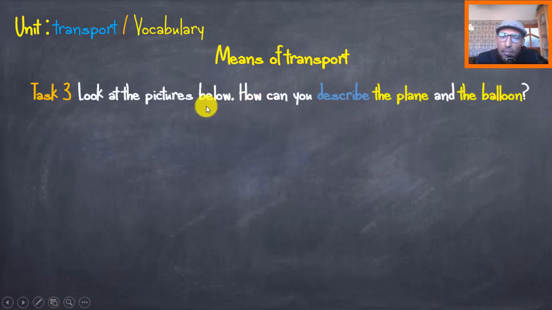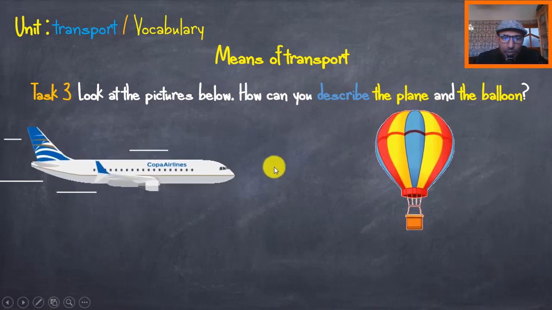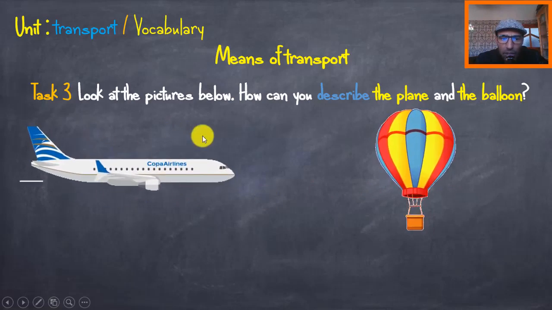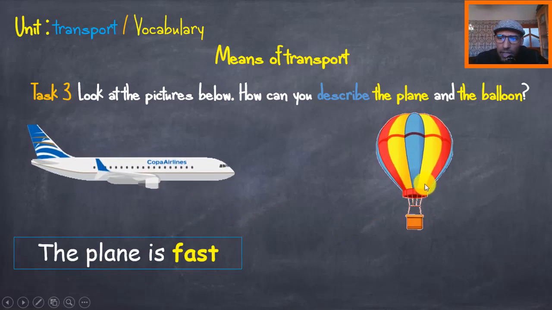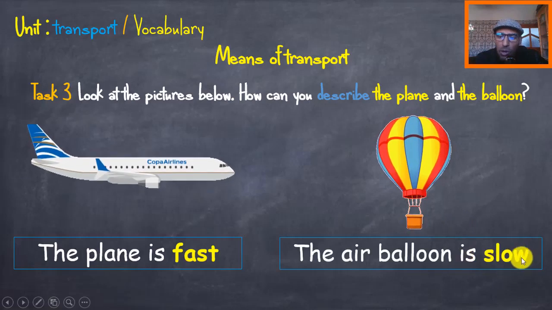We have here to look at the pictures below and then tell me what's the adjective that we can use to describe the plane and the balloon. Here is a plane and here is the air balloon. What can you say about the plane? Oh yes, the plane is fast. It is very fast. But look at the air balloon. Oh, the air balloon is so slow. The air balloon is slow.